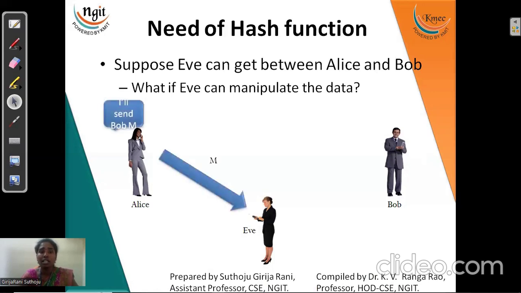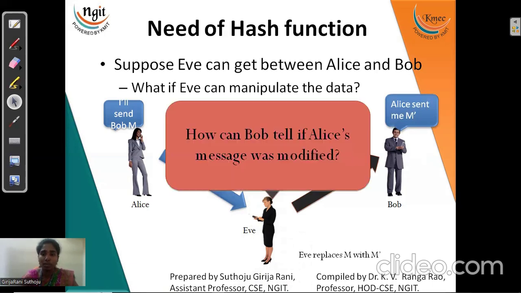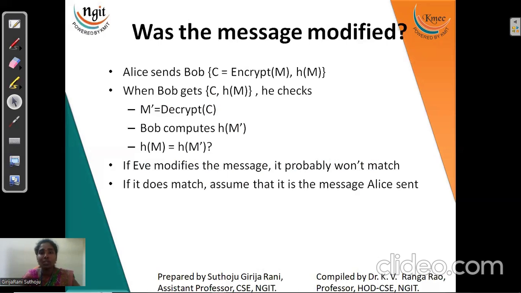See, Alice is sending one message to Bob. In between, Eve is an adversary, who keeps attempting to send some messages as Alice to Bob, right? So how can Bob tell whether Alice's message was modified or not? There is nothing we have learned till now for this. Thus, we are going to check all those in this section.